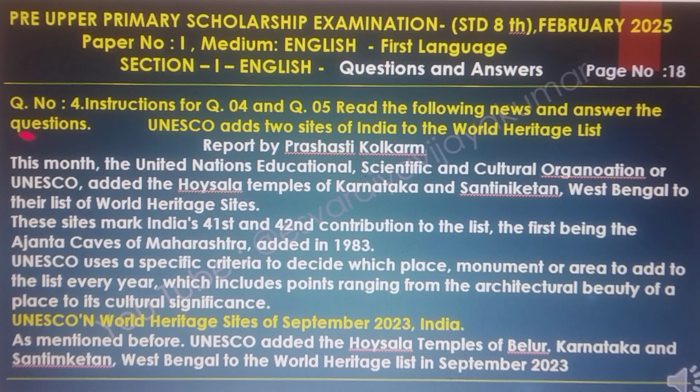UNESCO uses specific criteria to decide which place or monument to add to the list every year, which includes points ranging from the architectural beauty of a place to its cultural significance. UNESCO's World Heritage Sites as of September 2023, India. As mentioned before, UNESCO added the Hoysala temples of Belur, Karnataka and Santiniketan, West Bengal to the World Heritage List in September 2023.